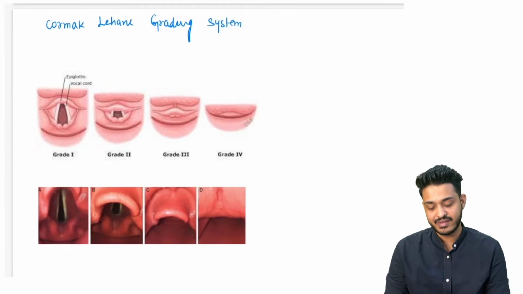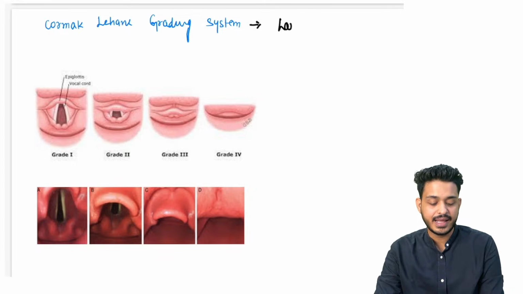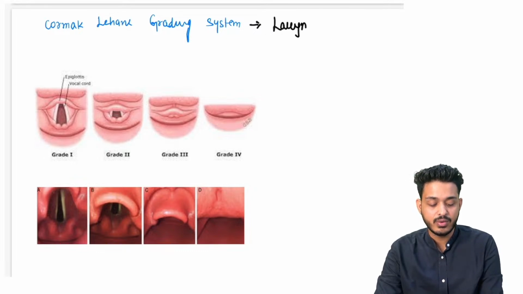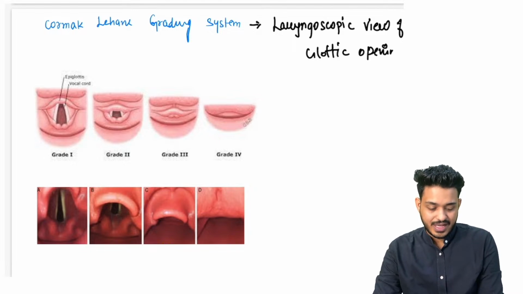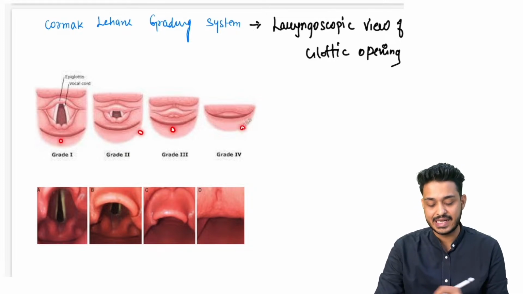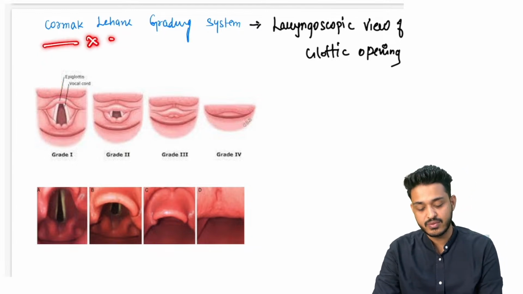Third grading we are having is Cormack-Lehane grading. Cormack-Lehane grading is the laryngoscopic view of glottic opening. यहाँ पर भी चार क्लासेस हैं. We are having grade 1, grade 2, grade 3, grade 4. So what we are seeing under the laryngoscope is going to be understood with the help of Cormack-Lehane grading.